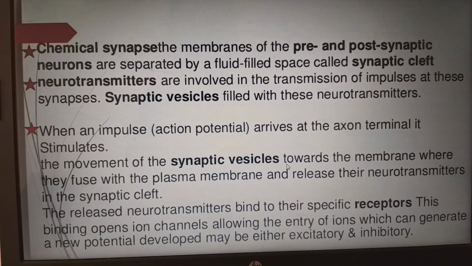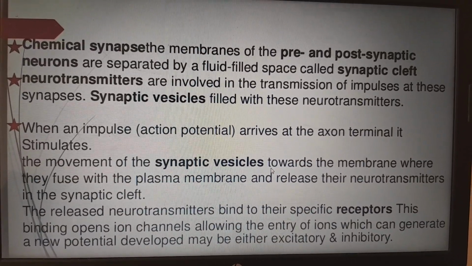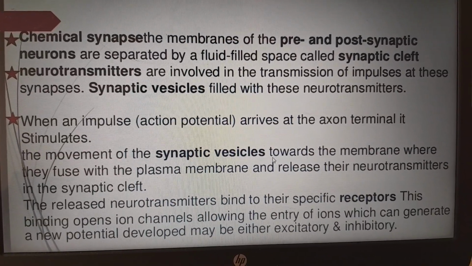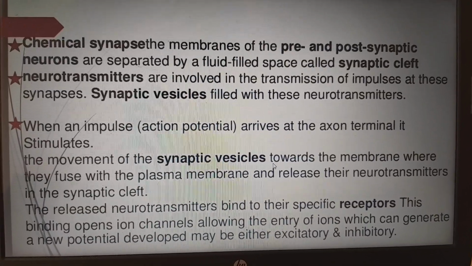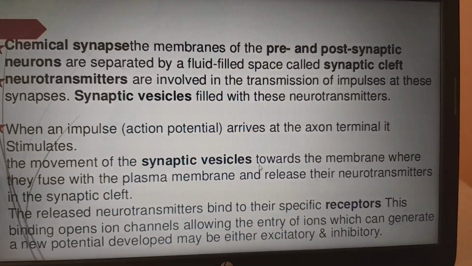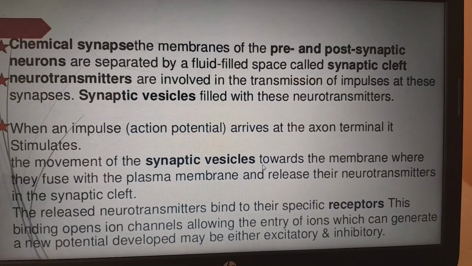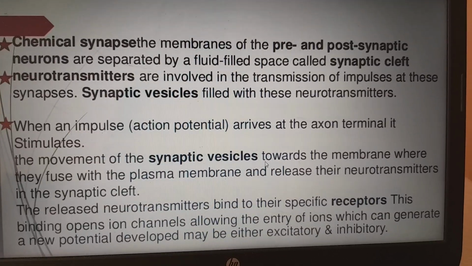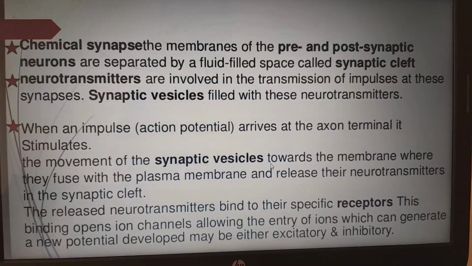Next, chemical synapses. The membranes of the presynaptic and postsynaptic neurons are separated by a fluid-filled space, which we call the synaptic cleft. Neurotransmitters are involved in the transmission of impulses at the synapse. The synaptic vesicles are filled with neurotransmitters, as we discussed in the picture in the previous slide. When an impulse or action potential arrives at the axon terminal, it stimulates the movement of the synaptic vesicles towards the membrane, where they fuse with the plasma membrane and release their neurotransmitter into the synaptic cleft. The released neurotransmitter binds to specific receptors.